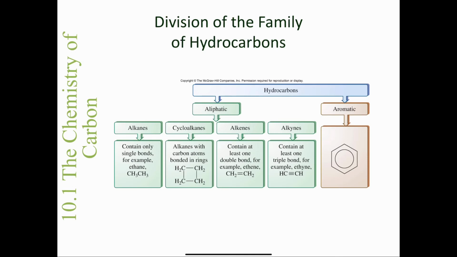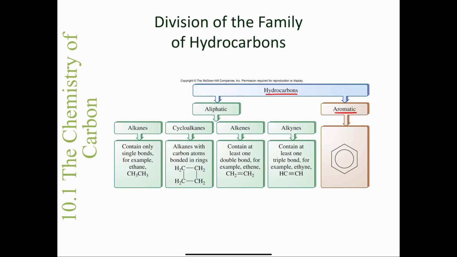Now we can divide up hydrocarbons further into a family of hydrocarbons. So if you look at the top here, it says hydrocarbons, and then it divides up into 2 main categories. If you look over here on the far right, we have what are called aromatic compounds, and those are cyclic compounds that can also contain double bonds.